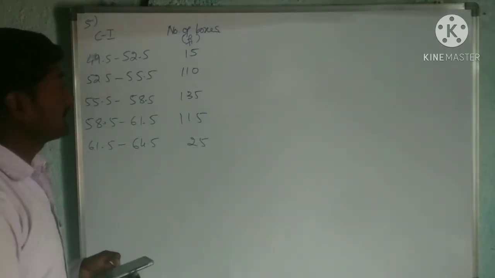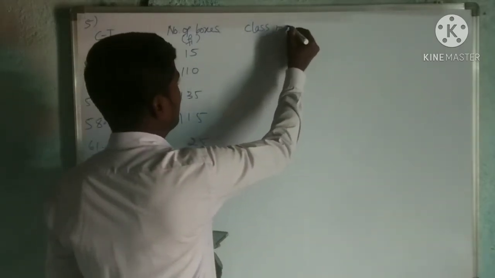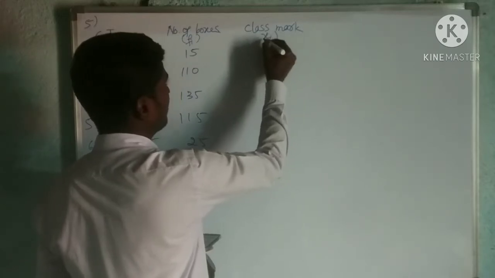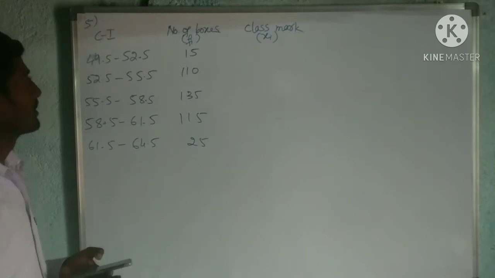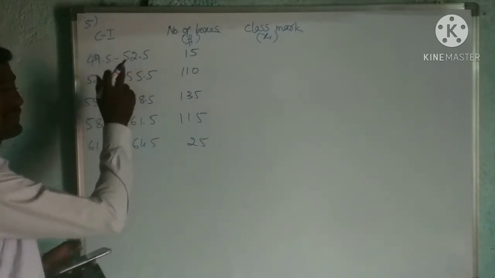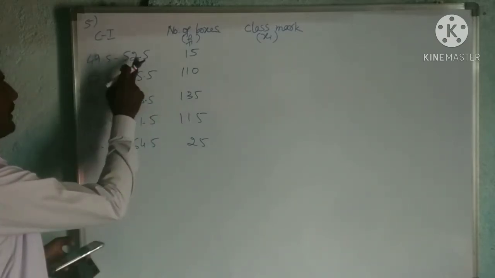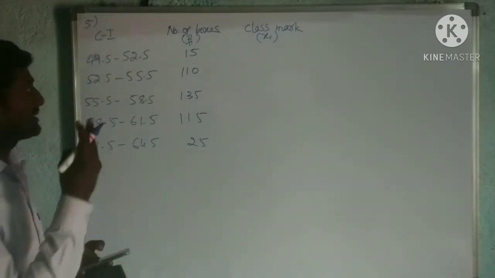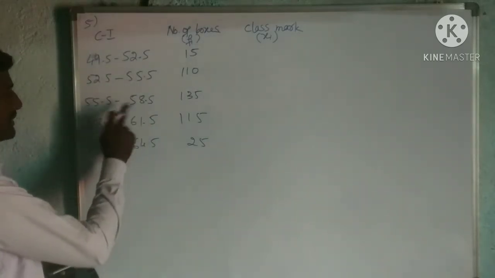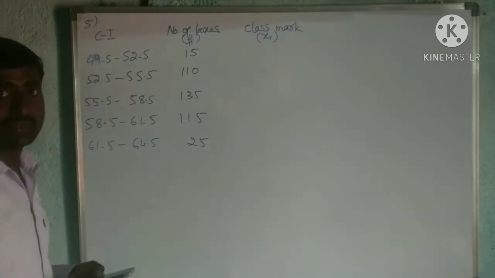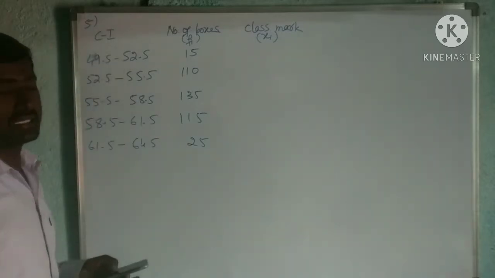Now, the next same procedure. Class mark we have to find. Class mark, that is Xi, means upper limit plus lower limit divided by 2. For that, you observe the difference, means the range, for each class interval. 49.5 to 52.5, the difference is 3. Here also the difference is 3, 3, 3. Everywhere it is 3, so I have to add 1.5 to get the class mark.